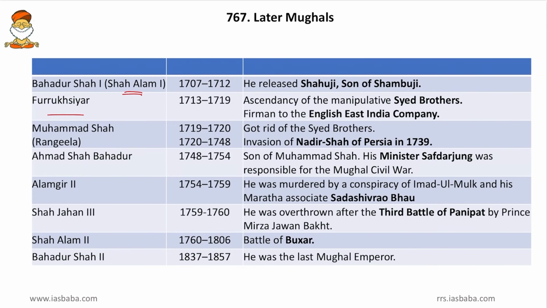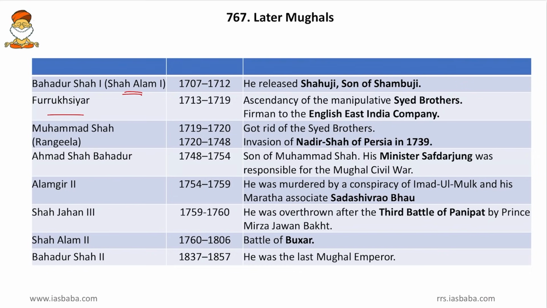Then Muhammad Shah, or Muhammad Shah Rangila. Friends, he was called Rangila because he loved the luxurious life. Then he got rid of the Sayyid brothers. So those manipulative Sayyid brothers were got rid of. Then the invasion of Nadir Shah of Persia in 1739 took place during Muhammad Shah Rangila's rule.